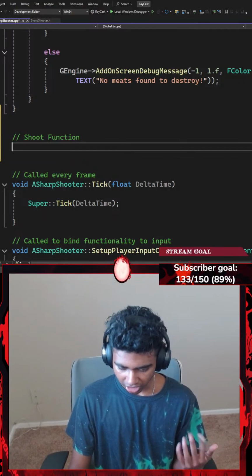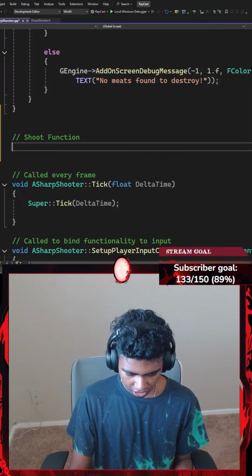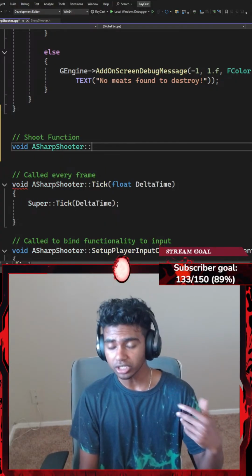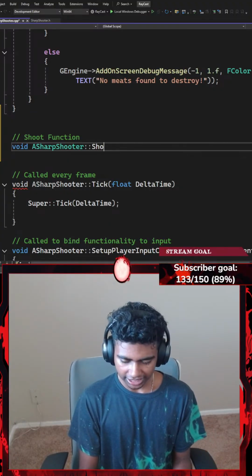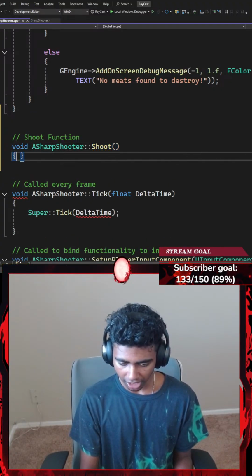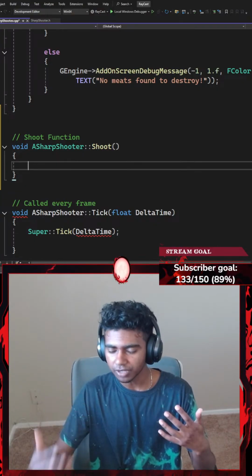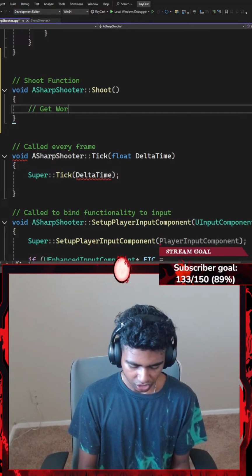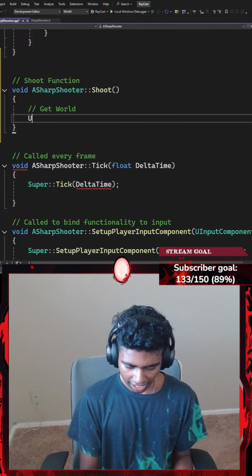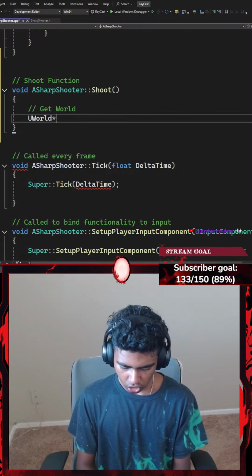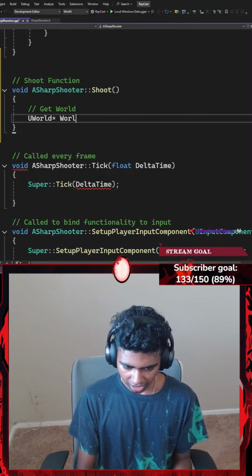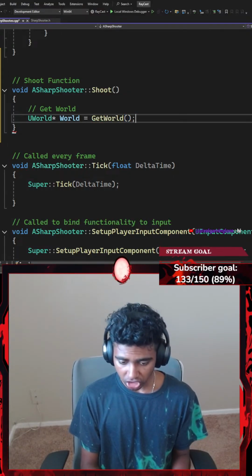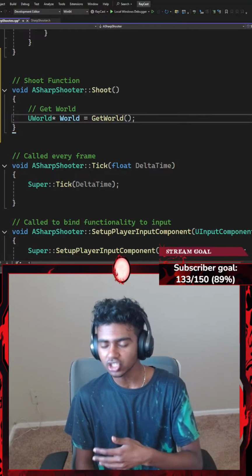Now for my shoot function, just to save some time because I'm really lazy to type this out, I'm going to paste this here. From my void ASharpshooter class, I want to get a hold of my shoot function that does not require any parameter, but it does require some kind of content in it. For the contents, firstly, I'm going to add a comment that says something like get world. I want to get my world. To do that, I'm going to go with something like UWorld, which is going to be represented by a pointer called World. That is going to be equal to Unreal's GetWorld function. This function gives me access to Unreal's three-dimensional world.